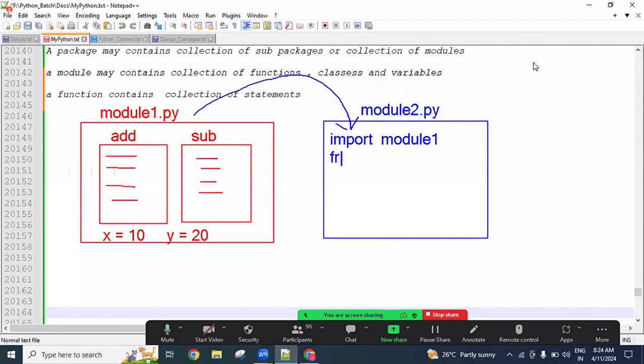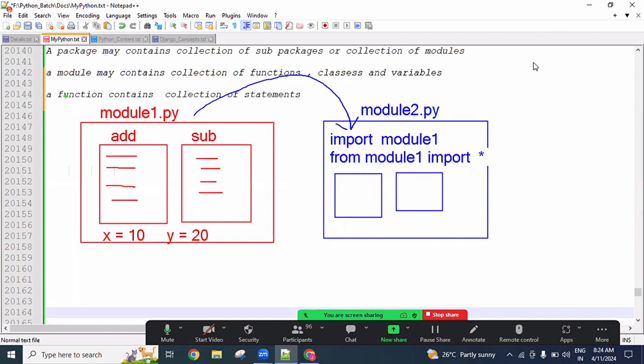Otherwise, if you want, you can also import like from module1 import so-and-so. From module1 import add, like if I'm importing. Or else if I'm using star, then all the properties add, sub, x, y, all are imported. Or else a specific property only, you can import it. That is all your wish. So all the module1 related properties I'm using in module2, and in module2 you can develop different properties if you want. Understanding? Okay, this is the module2 related behavior.